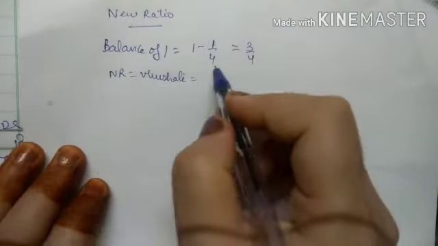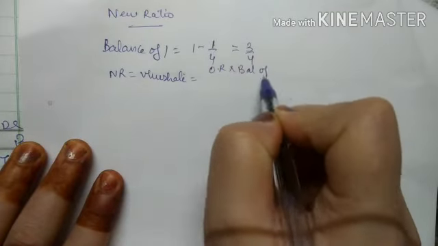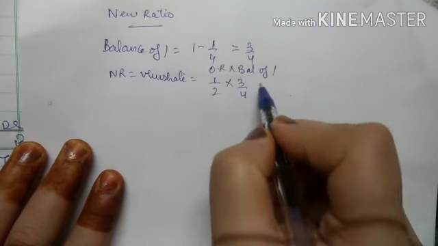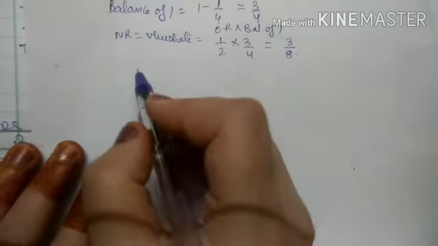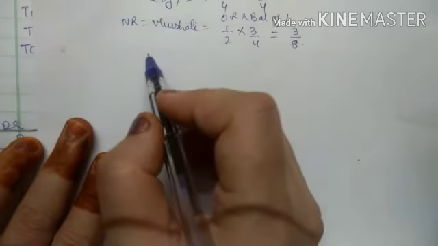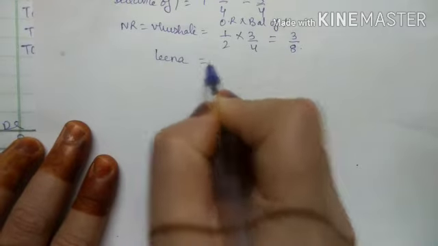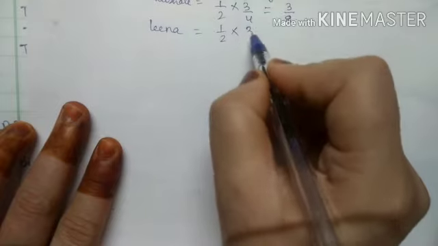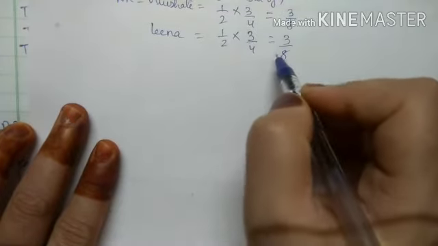So now the new ratio of Roshali. What is the formula for this? Old ratio into balance of 1. So old ratio is half into balance of 1 is 3/4. So it will become 3/8, right? Same way for the next partner, Leena. She is also an equal partner, so same way half into 3/4. So this will become 3/8, right?